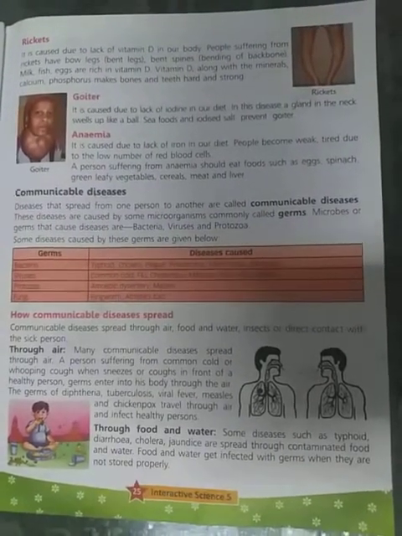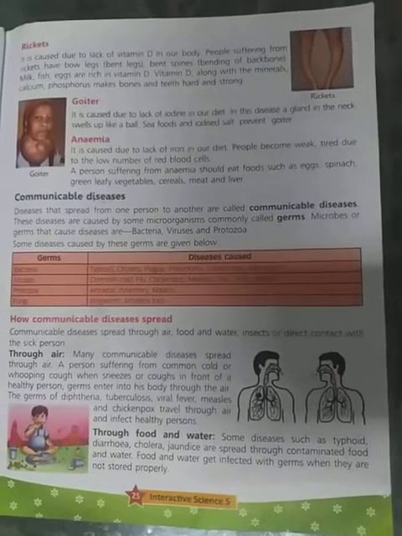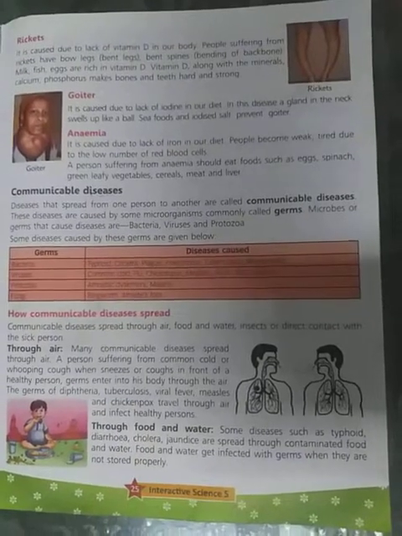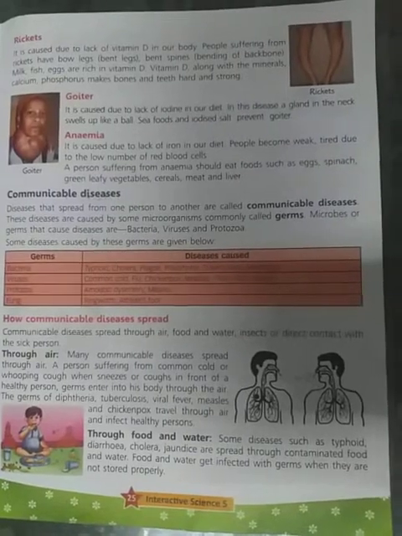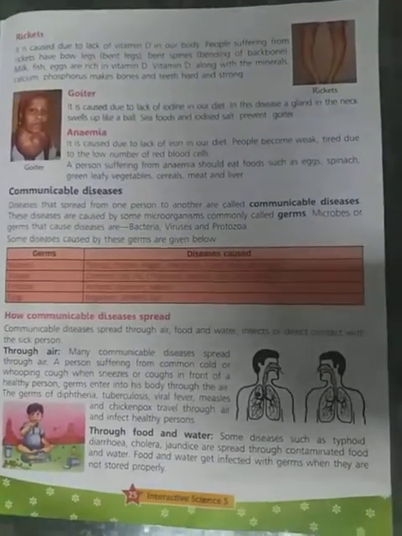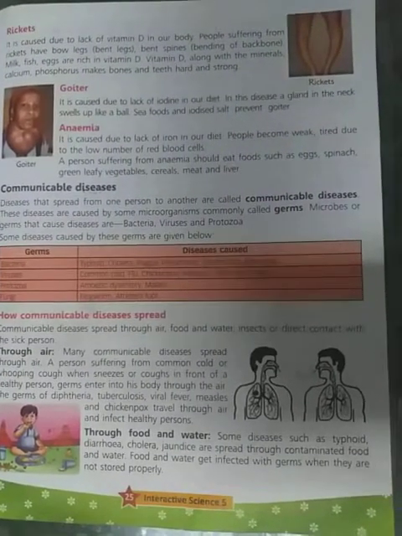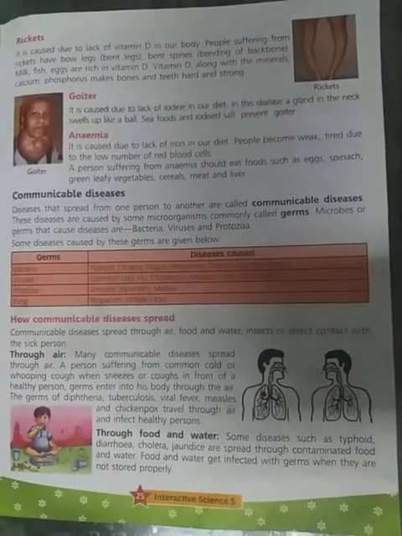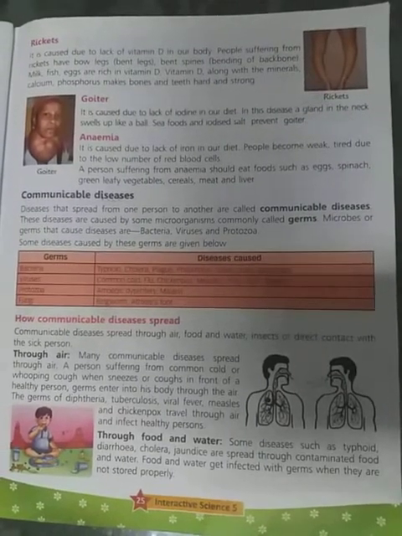The first germ is bacteria. Bacteria are very small organisms having different shapes, and they cause diseases like typhoid, cholera, plague, pneumonia, tuberculosis and meningitis. So what is the meaning of meningitis? Meningitis means inflammation of the brain and spinal cord membranes, typically caused by an infection. So this is meningitis, and it is caused by bacteria.